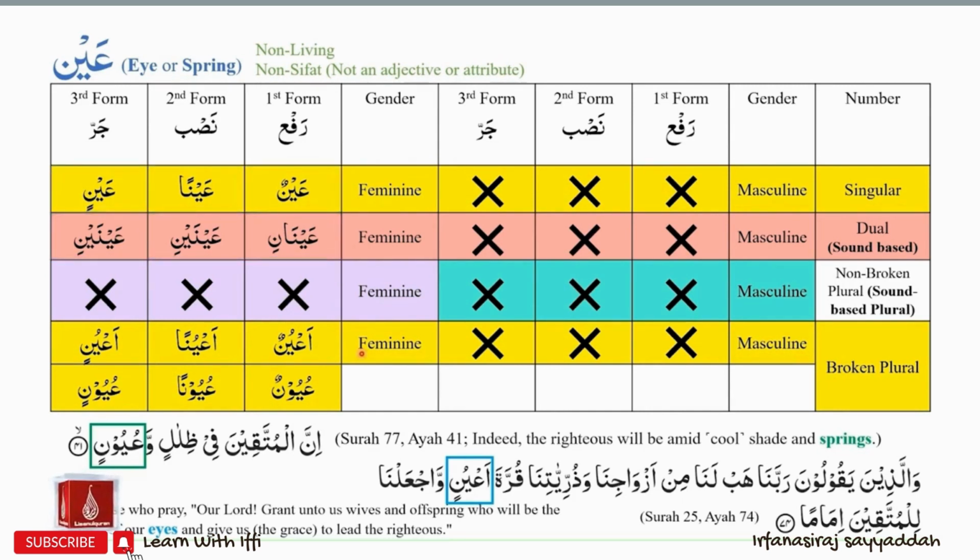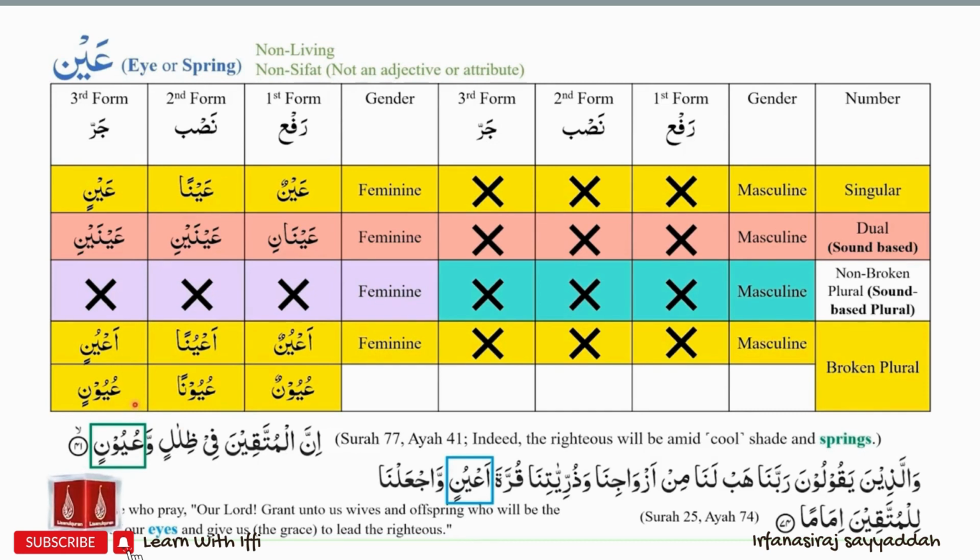For example, Allah says in Surah 77, Ayah 41, "Indeed, the righteous will be amid cool shade and springs." The word used for springs is uyunin. So, if we are referring to the plural form of spring, we will say uyunun, uyunan, uyunin.